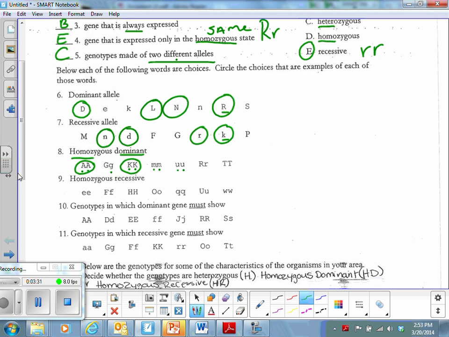Little u, big R, little r, big T. There's another one. So there's homozygous dominant. So we had 3 homozygous dominant.